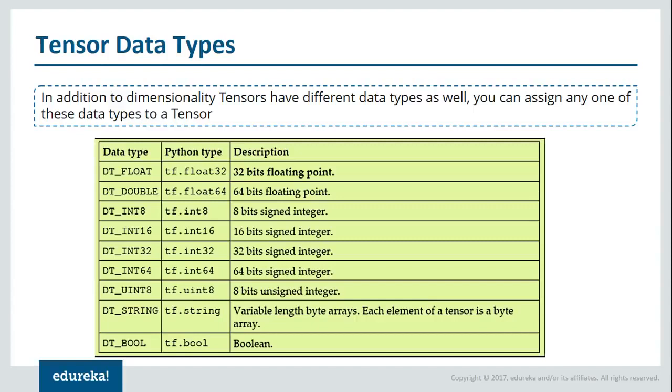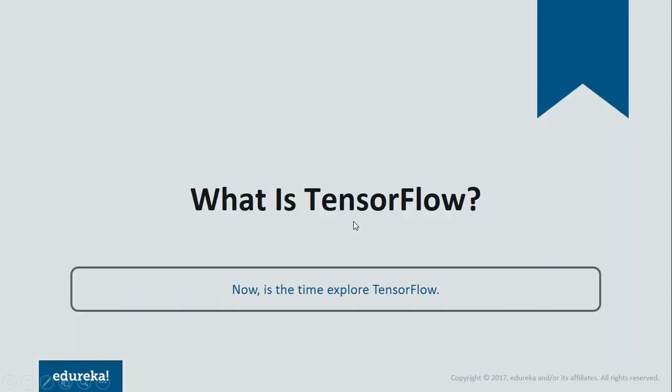But if you want to save some memory, if you want to save the reserved memory basically, I'll explain with an example. If you require say only 32 bits, then there is no point in reserving 64 bits. So at that time, you need to explicitly mention the data type. So now is the correct time to understand what is TensorFlow.